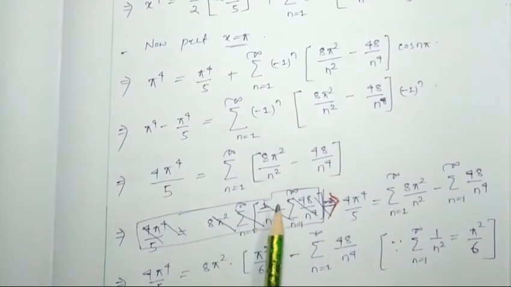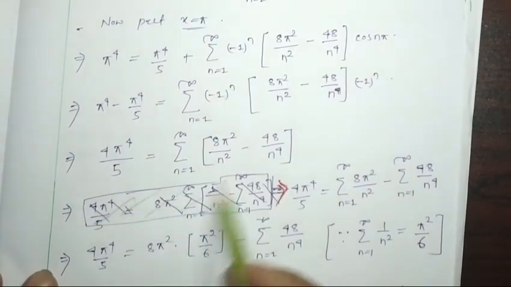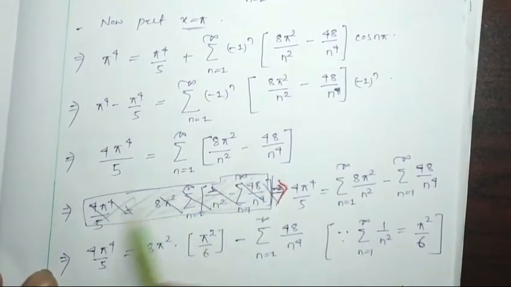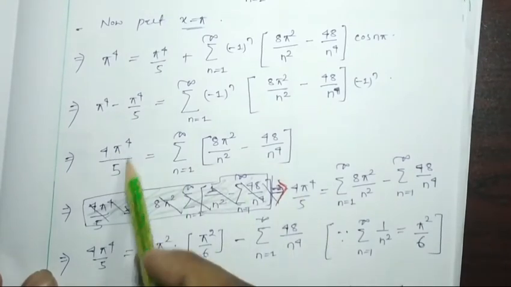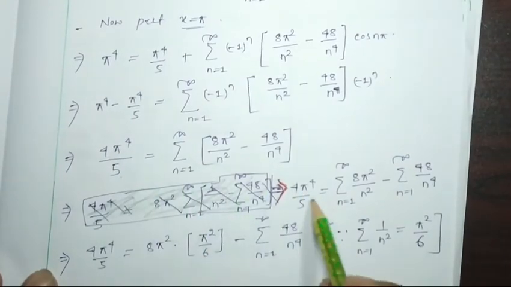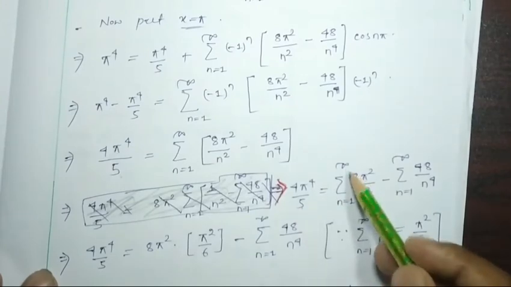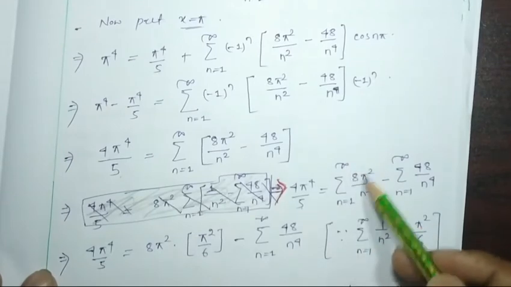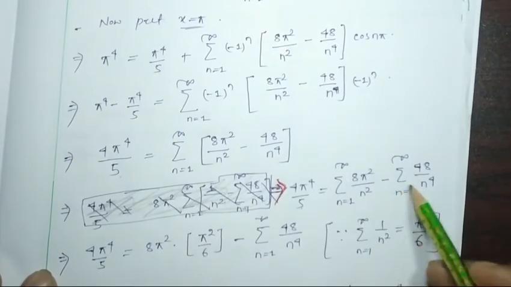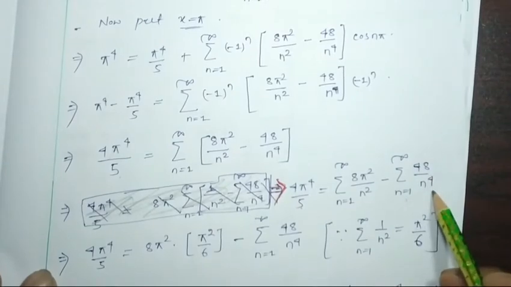Now that implies, this which I struck out is nothing, you have to consider here. So 4 pi to the 4 by 5 will be equal to summation over n equal to 1 to infinity 8 pi square by n square minus summation over n equal to 1 to infinity 48 by n to the power 4.